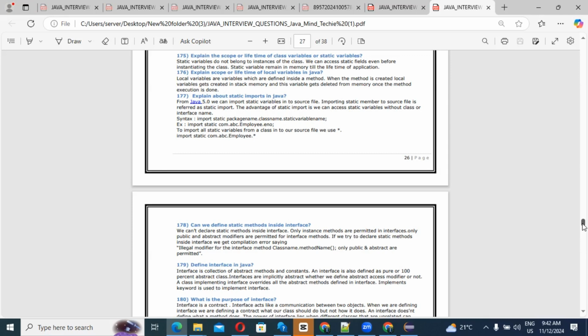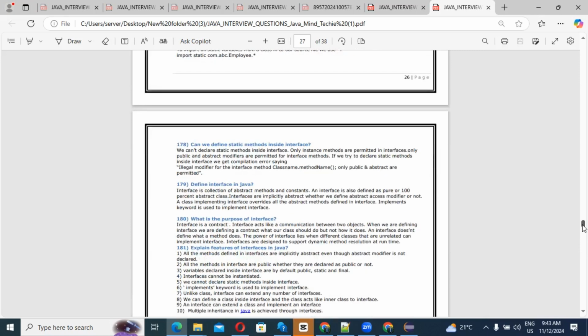If you try to declare a static method inside an interface, you get a compilation error saying: illegal modifier for the interface method, class name dot method name; only public and abstract are permitted. You may get this type of message if you use a static method inside an interface.